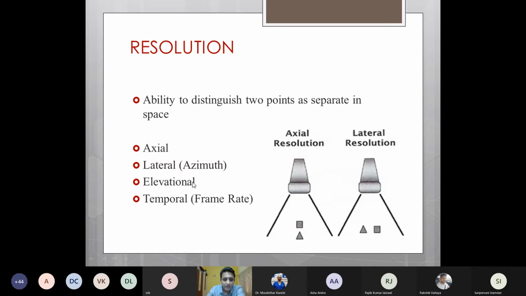As far as lateral and elevational resolution is concerned, lateral resolution is when these two structures lie horizontal to the ultrasound beam, and elevational is when these two structures lie vertical to the ultrasound beam.